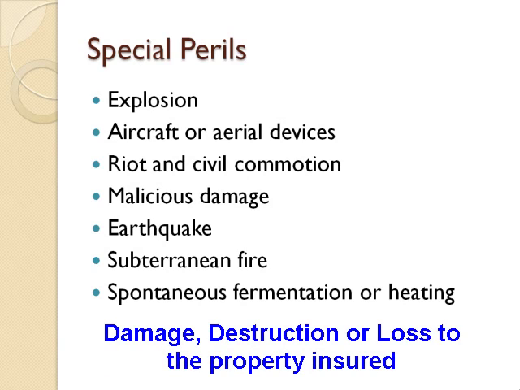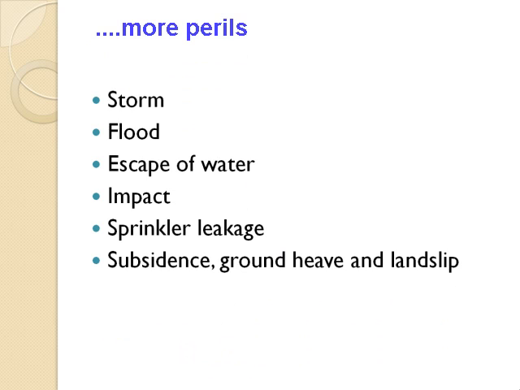If these occur and cause damage, destruction or loss to the property being insured, then insurance coverage will apply. More perils: storm, flood, escape of water, impact damage, sprinkler leakage, subsidence, ground wave, and landslip are typical property perils.